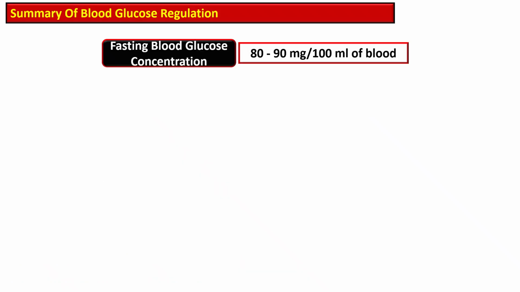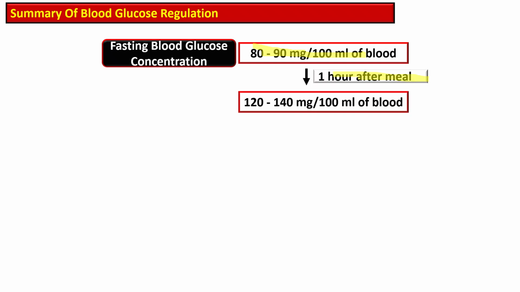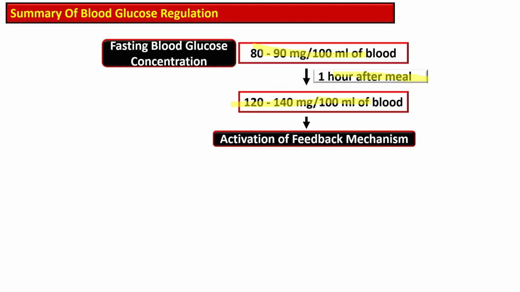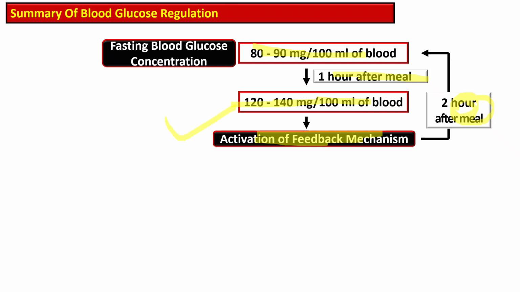The fasting blood glucose level is 80 to 90 milligram per 100 ml, and after 1 hour of the meal it becomes 120 to 140 milligram per 100 ml of the blood. It returns to the normal within 2 hours after meal due to activation of feedback mechanism, and this high glucose after meal stimulates insulin secretion that promote uptake, storage and usage of the glucose, bringing level